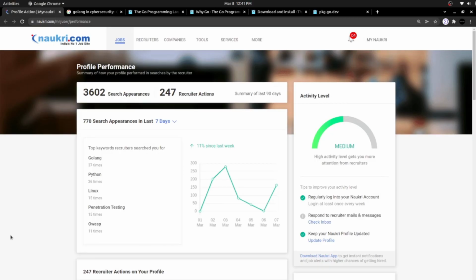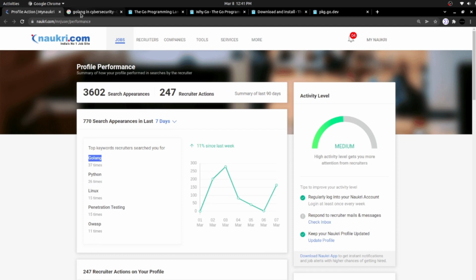Before beginning the Golang development, let's see why we are saying Golang is one of the rewarding skills to have. Here is the evidence. I'm on one of the popular job search portals. Here you can see the recruiter searches. Golang tops the list. It already overtook Python and stands tall. So that is why we are saying Golang is one of the most wanted and rewarding skills.